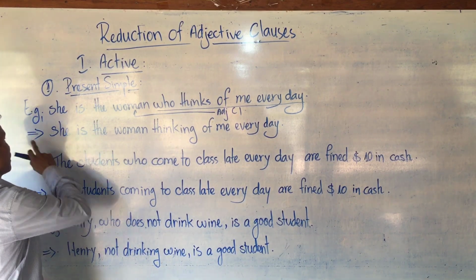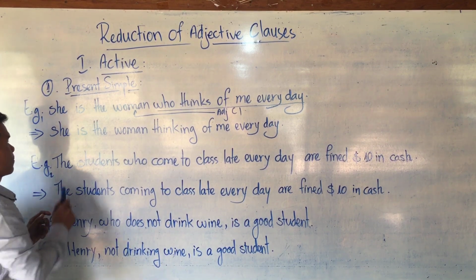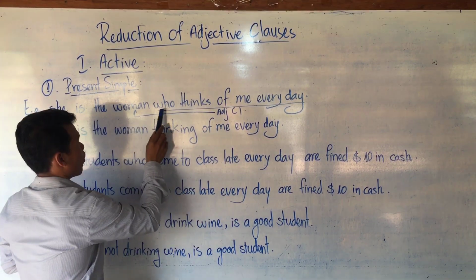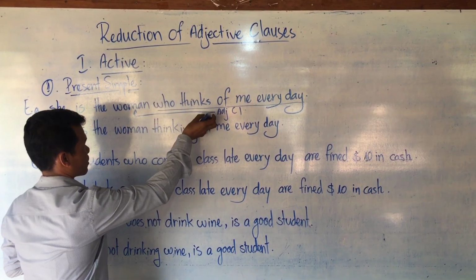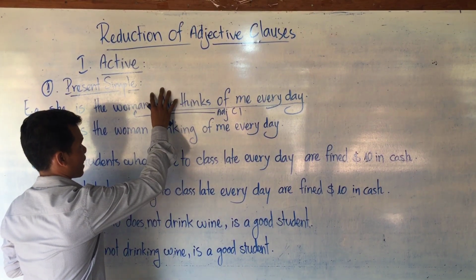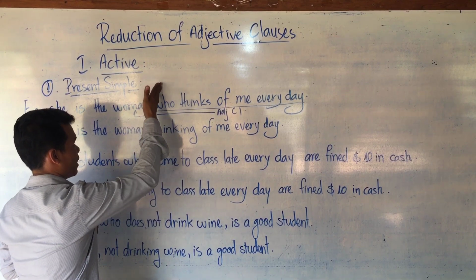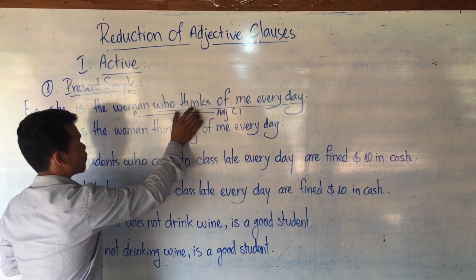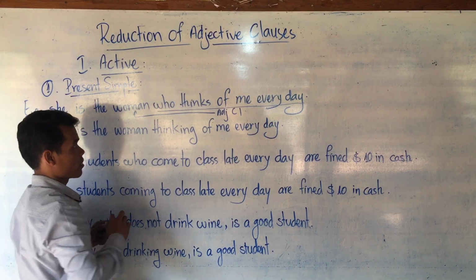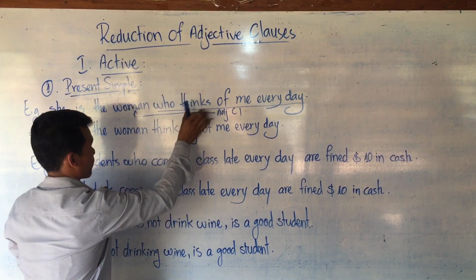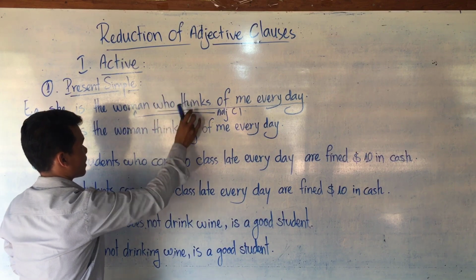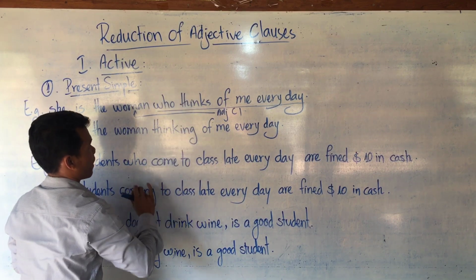Look at the changed sentence. She is the woman who thinks, here it means the subject does the action. When the subject does the action, in order to leave the subject out, the verb must change. Then we delete who. So the verb here, when the subject does the action like this, changes to verb-ing.